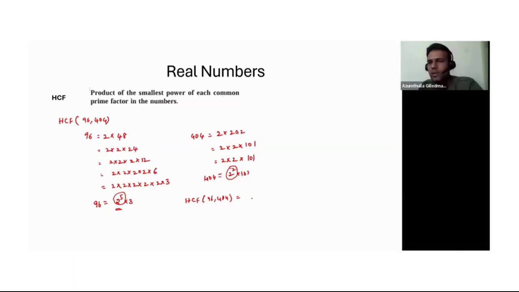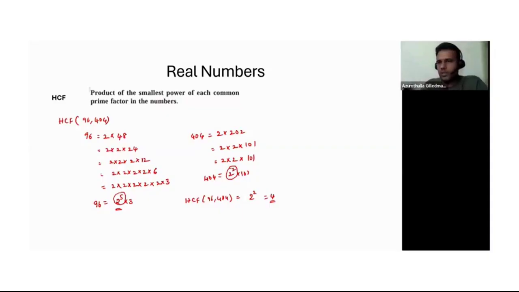So I have only one common factor, which is 2, and I should take the smallest power, that is 2 square. So that means HCF of these numbers is 4. That's the highest common factor. Understood? So that's how we can find the HCF using the prime factorization method.